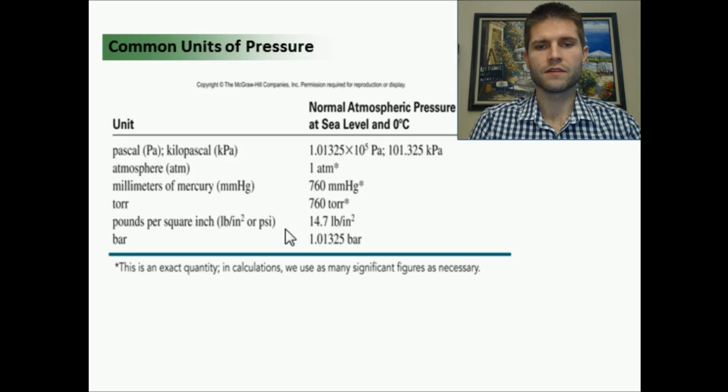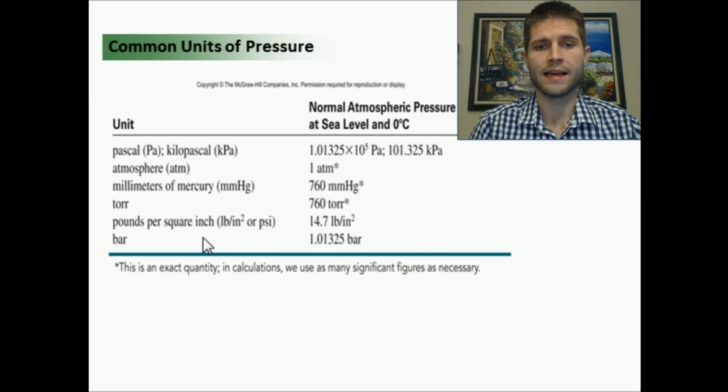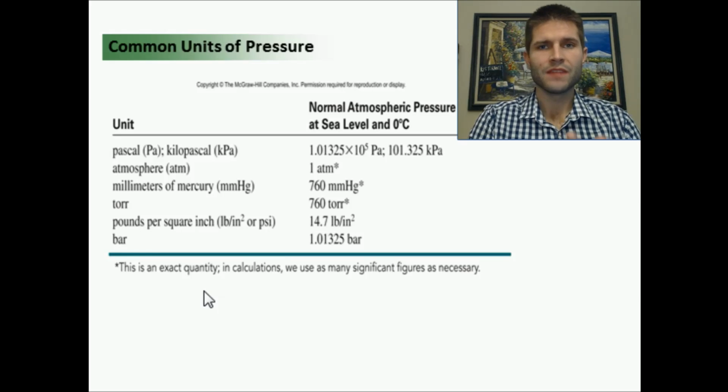So we can do some conversions between PSI and atmospheres and see how much atmospheric pressure we have in each of our tires. Now that it's getting a little colder outside, you'll see people pull over to a gas station and start filling up their tires. They do this because since it's colder, the pressure inside and the volume inside of the tires decreases. So they fill it up with more gas, which allows them to have better tire pressure, which allows them to have better gas mileage. So all of this gas law is really fundamental to the way that humans interact with the universe around us.